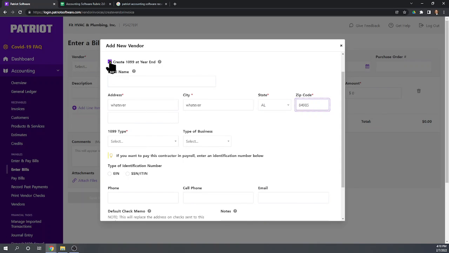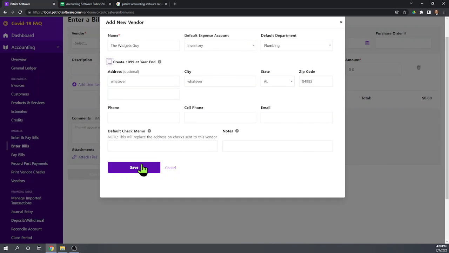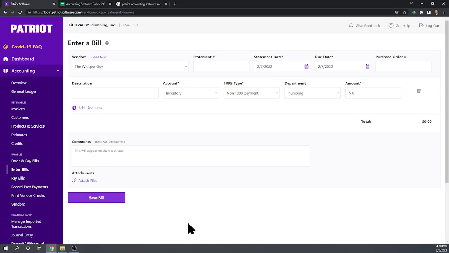Okay, and so we don't want a 1099. Okay, and let's save. Oh, well, now it's saying... oh, okay. It was only required when we were issuing a 1099. That makes sense because you're going to need to know the address for the 1099. Okay. Now we can save it.